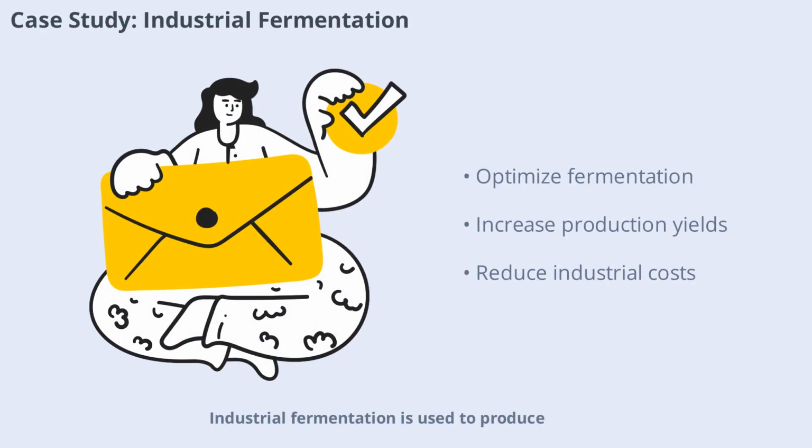Industrial fermentation is used to produce everything from antibiotics to food additives. Simulations help optimize fermentation conditions, increase yields, and reduce costs. By modeling microbial growth and metabolism, scientists can fine-tune processes for maximum efficiency. These tools are essential for scaling up production and meeting global demand for bioproducts.